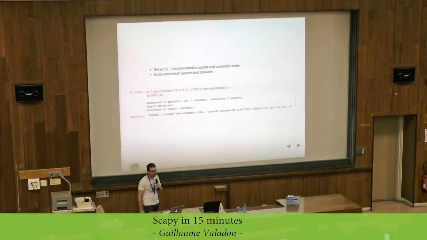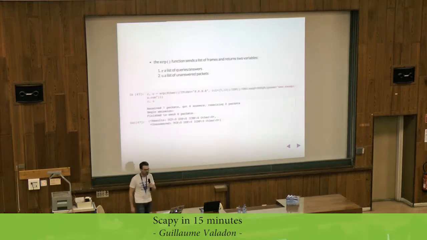So we need to send packets to the network. You need root access on your BSDs or Linux. It also works on Windows, in which case you need to be admin. Here I will use the sr1 function, meaning send and receive one packet at layer 3. And Scapy will match queries and answers automatically for you. Here I will send a DNS query to the Google public DNS server, get the answer, which is p, and then access the answer field in the DNS packet. And that's the IPv4 address of example.com. It's really easy to interact with the server.